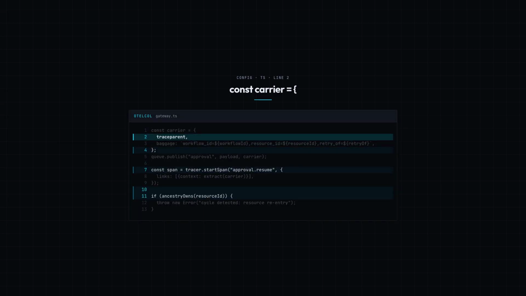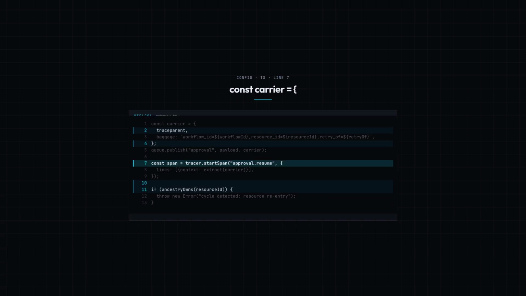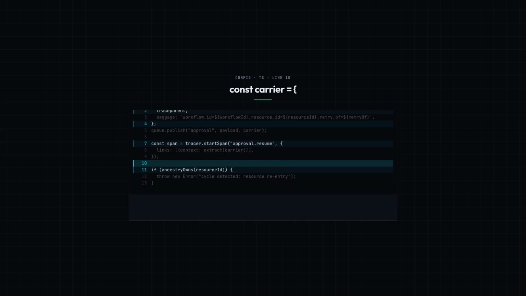The implementation beat is small but important. Propagate trace parent through every boundary. Put workflow ID, resource ID, and retry-of in baggage or message metadata. When a worker resumes from a queue, create a span linked to the publish span. Then run one cheap guardrail before you take the work.